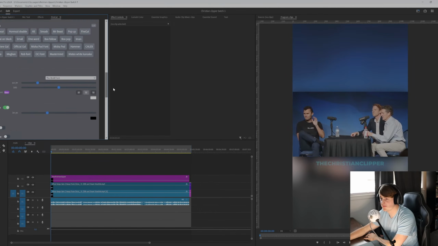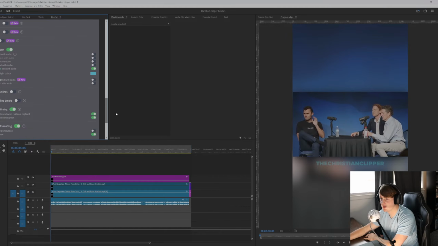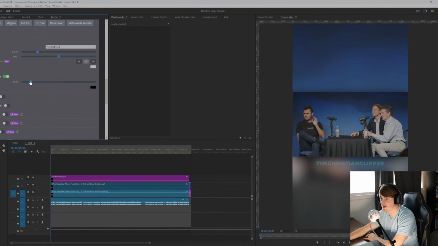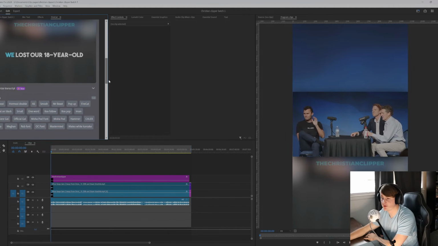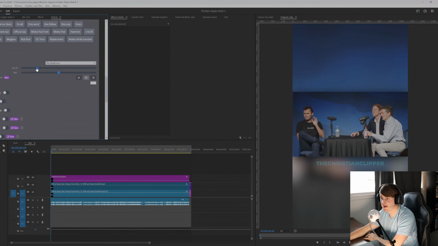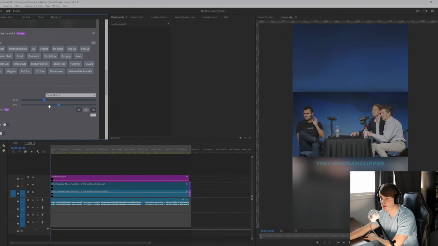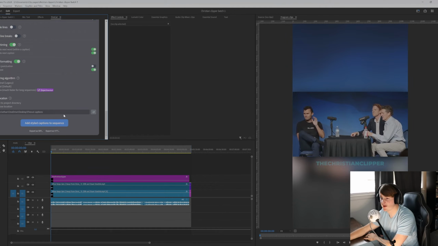I like that. Maybe less of an outline. So let's reduce that. Or if you want, we can remove it. Yeah, let's remove it. I think it personally looks better. Let's add a little bit more size so it's less words on screen. So now that we're ready, we can do rapid, which will make it load faster, and let's add captions to the sequence.